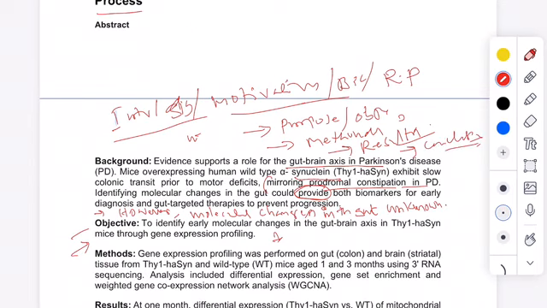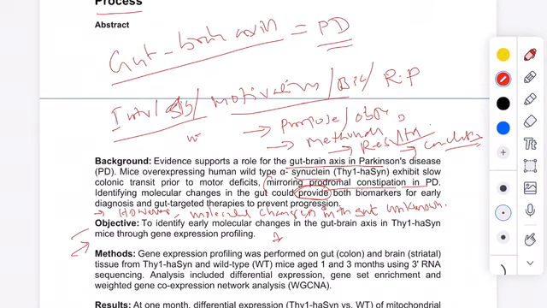Coming to this background, here they mention that the gut brain axis has a role in Parkinson's disease. They are explaining the significance of this gut brain axis under the background. They also explain that overexpression of human wild type alpha synuclein exhibits slow colonic transition.